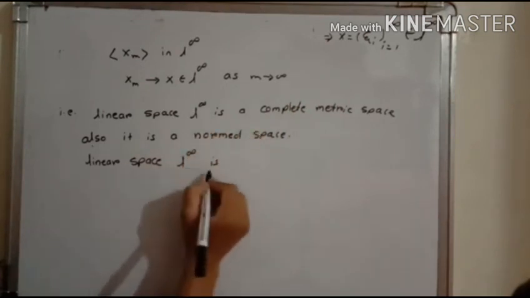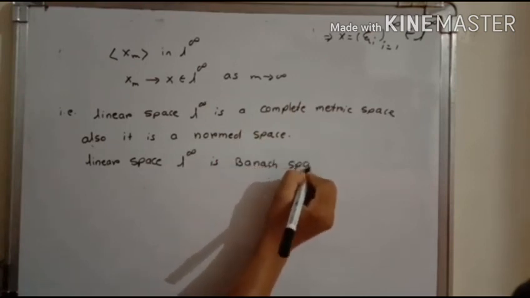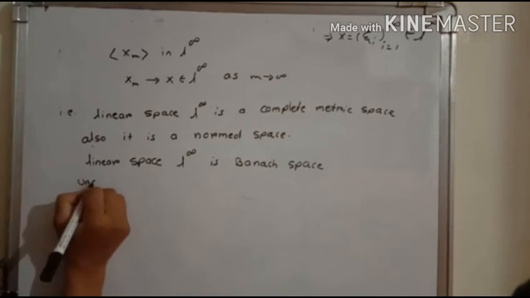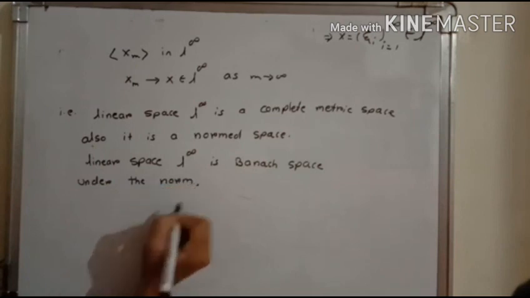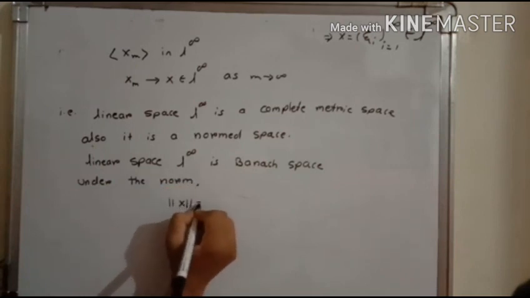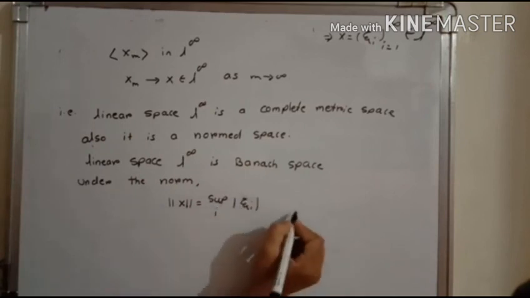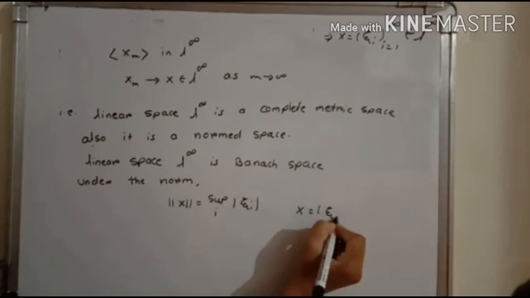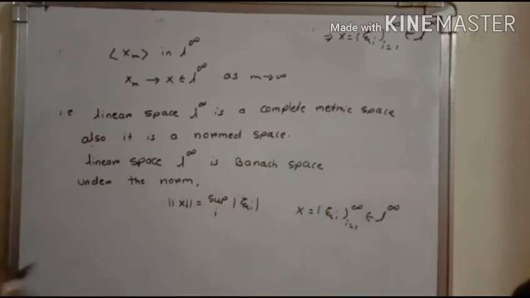That means the linear space L infinity is a Banach space, under the norm of x equals the supremum over i of the modulus of xi^i, where x equals the sequence xi^i, i from 1 to infinity, in L infinity. In this way, we show that the linear space L infinity is a Banach space. This is an example of a Banach space.